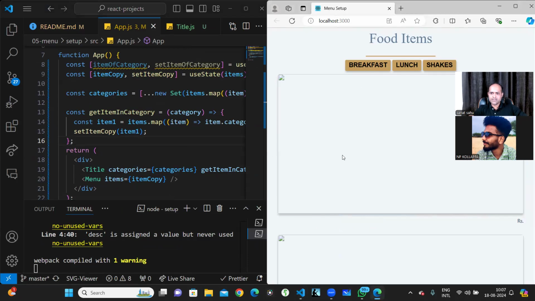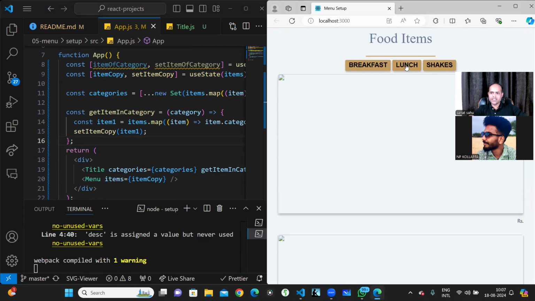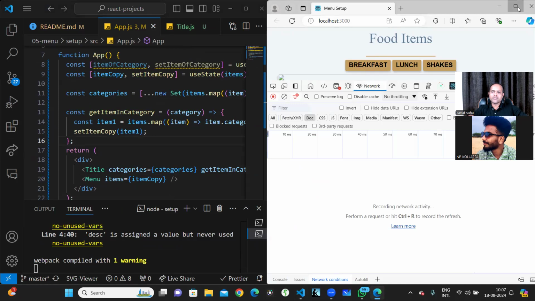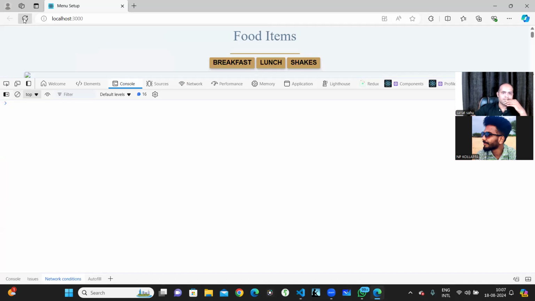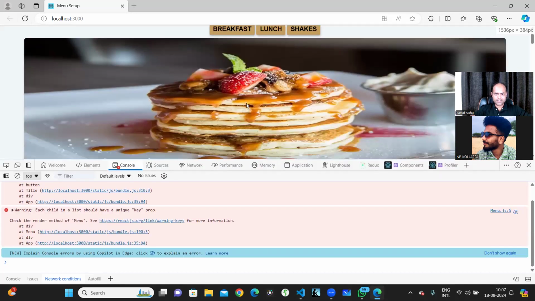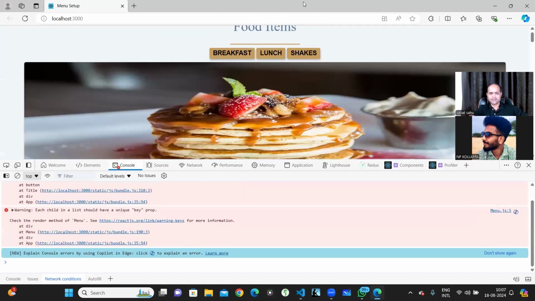When I click on breakfast, oh, see, it's not working. When I click on lunch, shake, so that means there are a lot of errors. Oh my God. Let's see what the errors are. Each child has a unique key, that is okay. What is happening? Okay, if I refresh, I see everything. When I click on breakfast, I don't see anything. Why? Because maybe the filter is not working as expected.